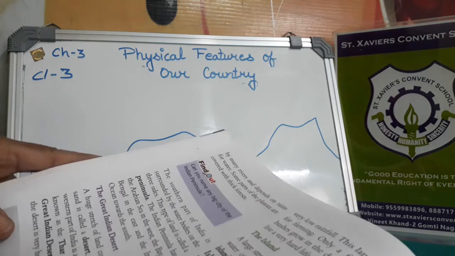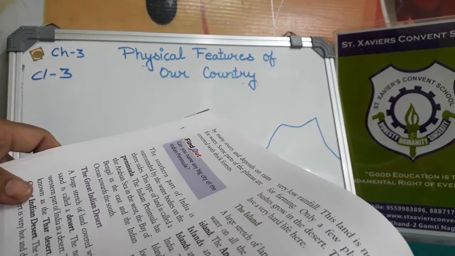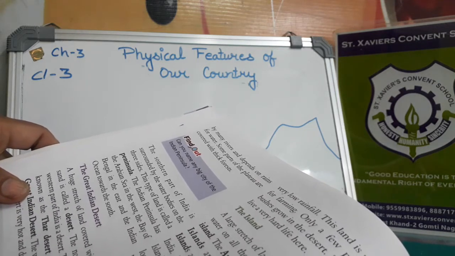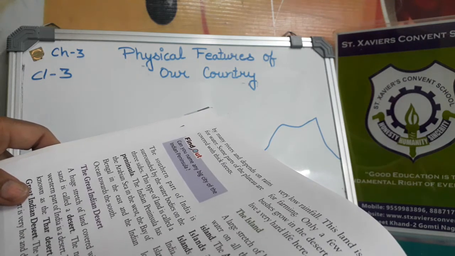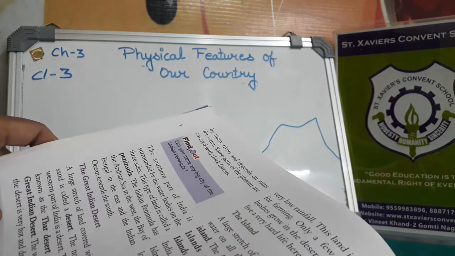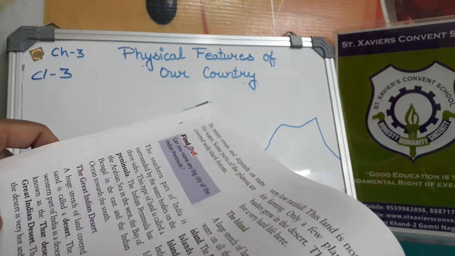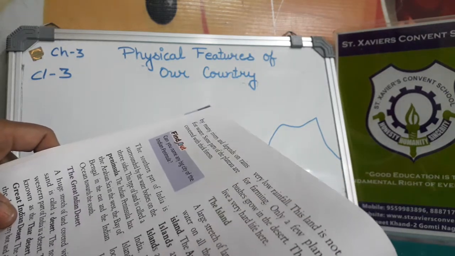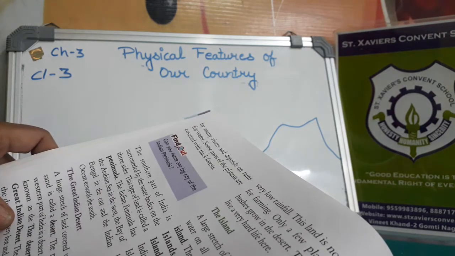The Great Indian Desert, which is in Rajasthan, is huge and covered with sand. The northwestern part of India is a desert area, known as the Thar Desert or the Great Indian Desert. The weather in this area is dry and hot, very little rainfall occurs here, the land is not good for farming, and the people live a very hard life here.